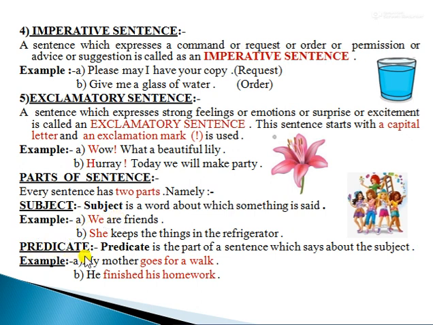Next, predicate. Predicate is the part of a sentence which says about the subject. Examples. Number A. My mother goes for a walk. Number B. He finished his homework. In these two sentences, we see goes for a walk and finished his homework. They are known as predicate. In the first sentence, we see goes for a walk. Who goes for a walk? Then we get the answer, my mother. So, in this sentence, goes for a walk says about the subject, that is my mother.